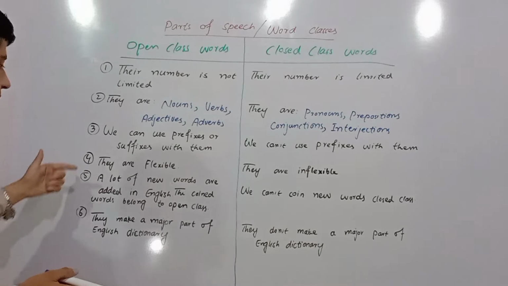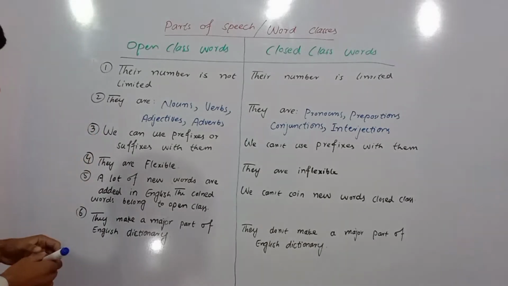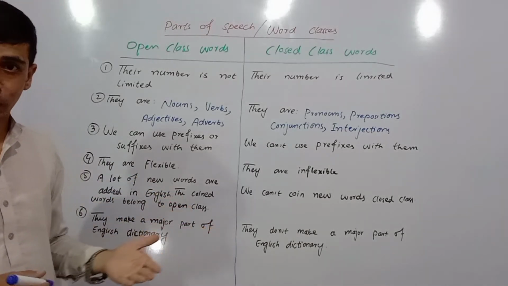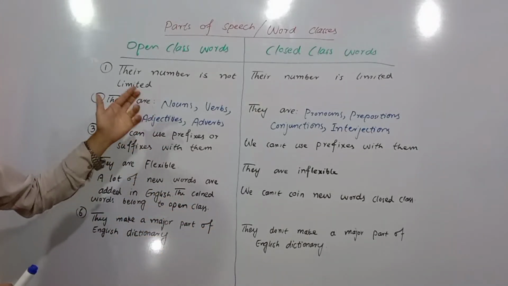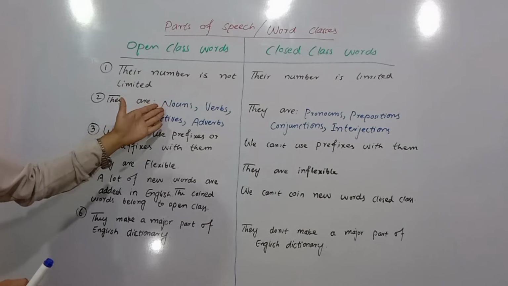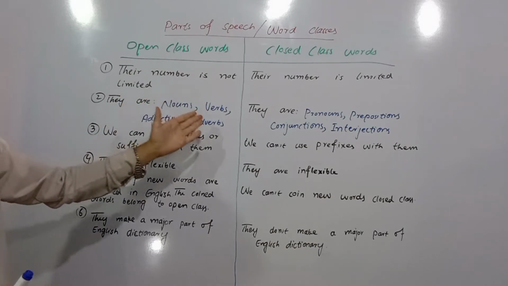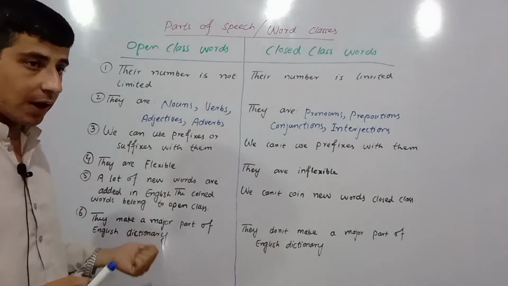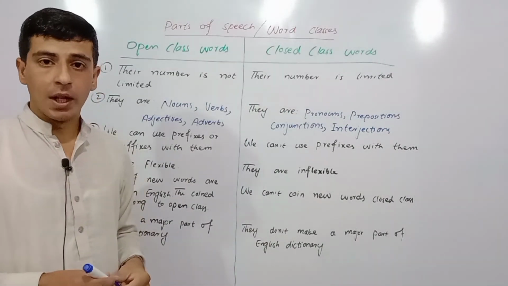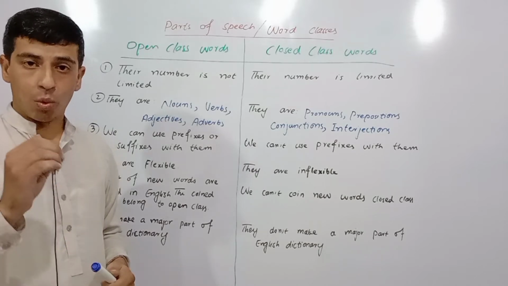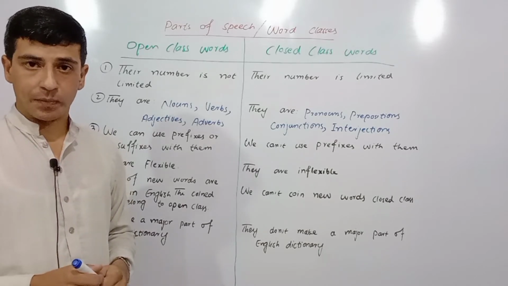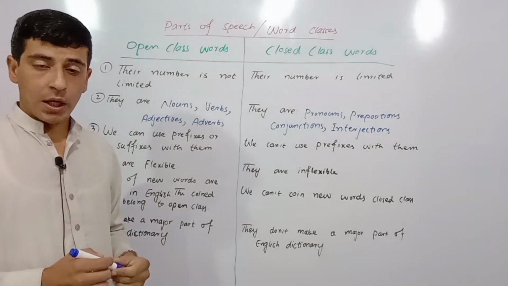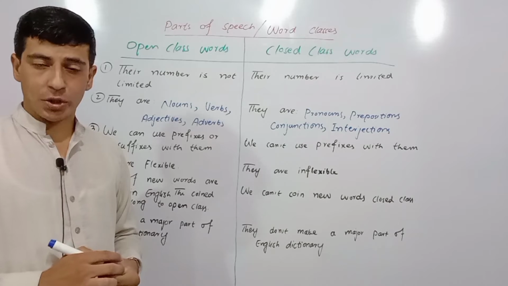Point number 3, please. We can use prefixes or suffixes with them. For example, we can use a prefix or suffix before or after nouns, verbs, adjectives, and adverbs. Let's understand prefix. A prefix is a syllable that is used before a word to change its meaning, and a suffix is a syllable that is used after a word to change its meaning and grammatical function.